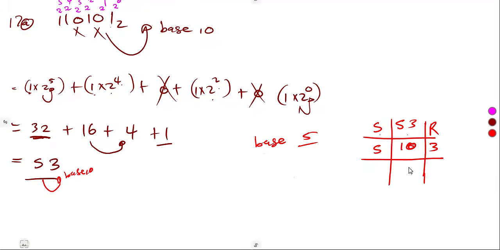5 into 10 is 2, and we do not have a remainder. 5 into 2 is 0, and we've got a remainder of 2. Taking the remainders as our answer from the bottom going up, our answer is 2, 0, 3 in the base of 5. So that is how we can play around with our number bases.